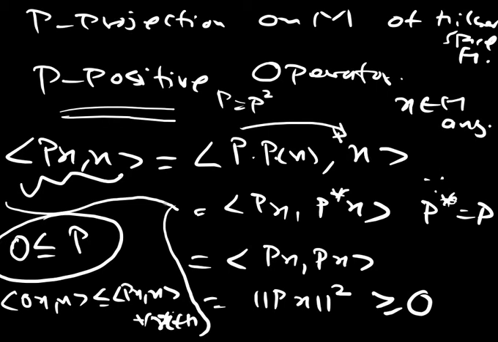So similarly, the same kind of argument can be done for I minus P also. It's a projection on N. That would change here. So I minus P, a projection on N. So we get that 0 is less than or equal to I minus P. 0 is less than or equal to P. Okay.